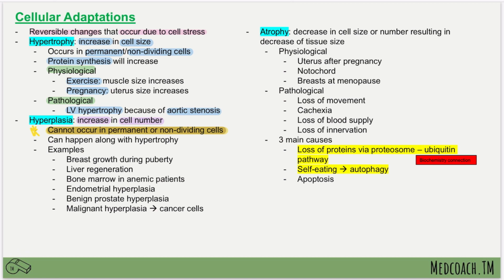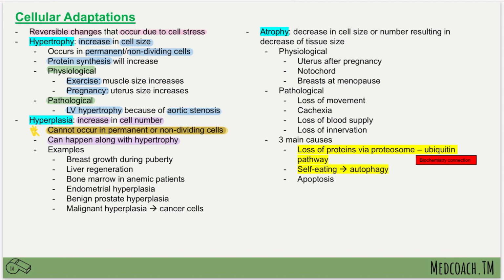We also have, and this can happen along with hypertrophy, so it's not like just one or the other has to happen. The only time that it will not occur alongside hypertrophy is when it's a permanent or non-dividing cell. And as I mentioned earlier, that's because hyperplasia cannot happen in those cells.